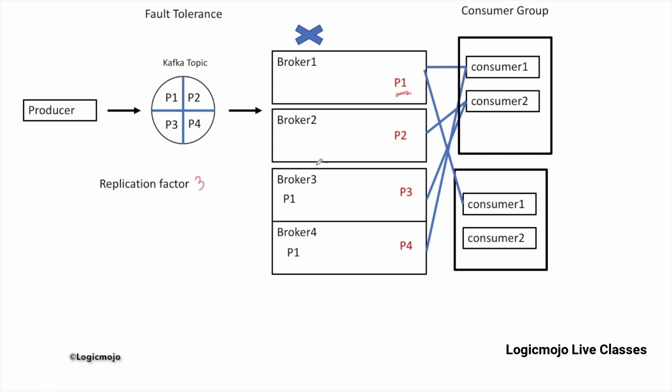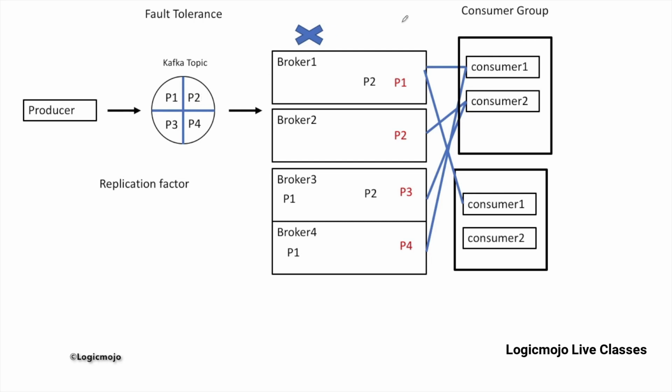Here the replication factor is set on the Kafka topic, not at the partition level. So what this means is, if at the Kafka topic level we set the replication factor as 3, it creates two additional copies of all the partitions. We cannot create just 3 copies or 2 copies of a specific partition; we have to set that at the Kafka topic level, so it applies to each and every partition.